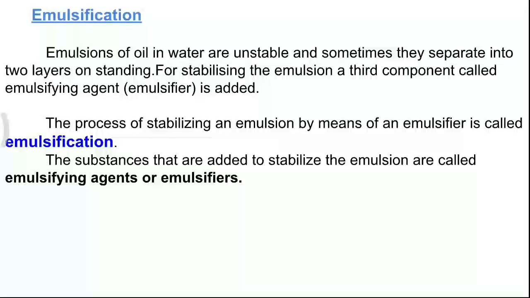The examples of emulsifying agents for oil in water emulsions are proteins, gums, natural and synthetic soaps, etc. And the examples for the water in oil type are heavy metal salts of fatty acids, long chain alcohols, etc.